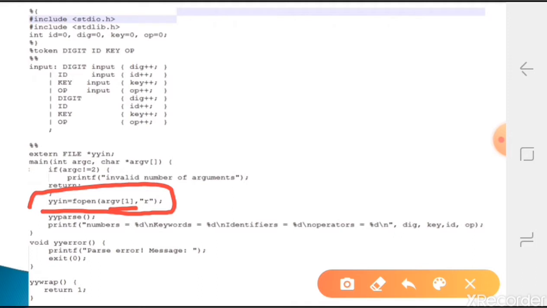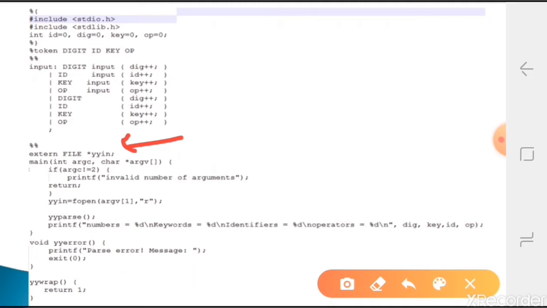Here, if you observe, we are doing yyin equal to fopen of the file name. So what is this yyin? yyin is nothing but one global variable. That is the file handler, a global file handler defined in the lexical analyzer. By default it reads input from the keyboard. Now instead of reading from the keyboard, we have to read from the file whose name we are passing. That's why we are modifying that global variable, yyin.